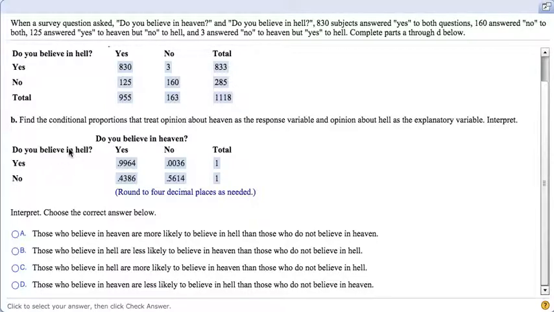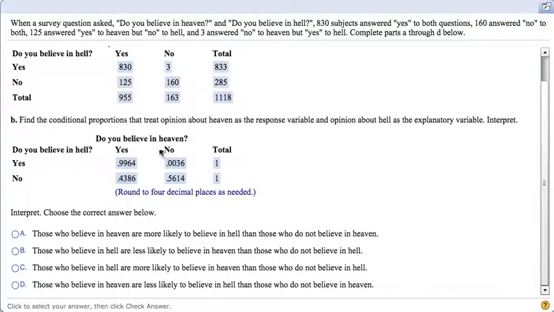So for those that believe in hell, this is the yes. Those who believe in hell are less likely to believe in heaven. No. Those who believe in hell are more likely to believe in heaven.